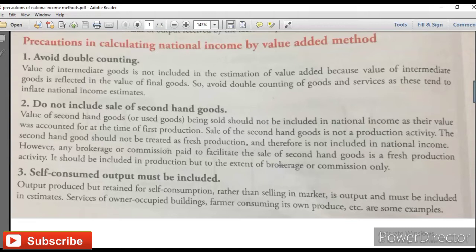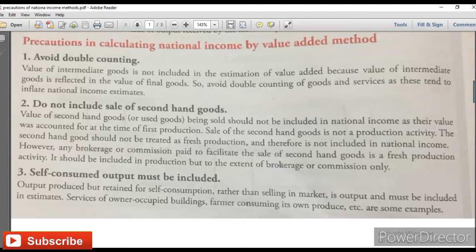Let's say one furniture is purchased by one person, a household you can say. That furniture would be part of the income of the producer, as well as part of national income in case of the expenditure method of households.